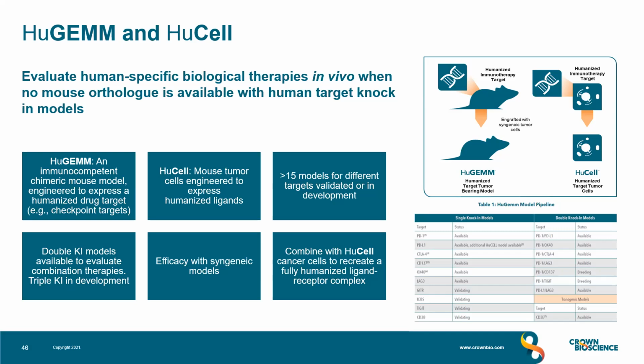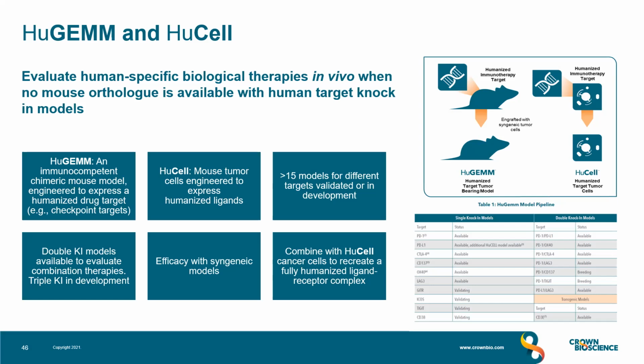In some cases, this may be a single knock-in like PD-1, CTLA4, LAG3, OX40, etc., or also double knock-ins like PD-1 with CTLA4 or LAG3, and this can be used for bispecifics. These can be used to interrogate target engagement, pharmacodynamics, and also efficacy with syngeneic tumors.